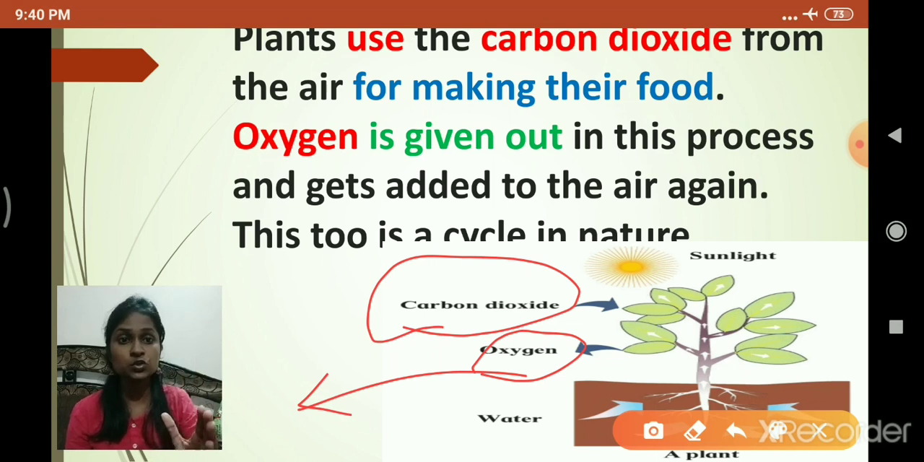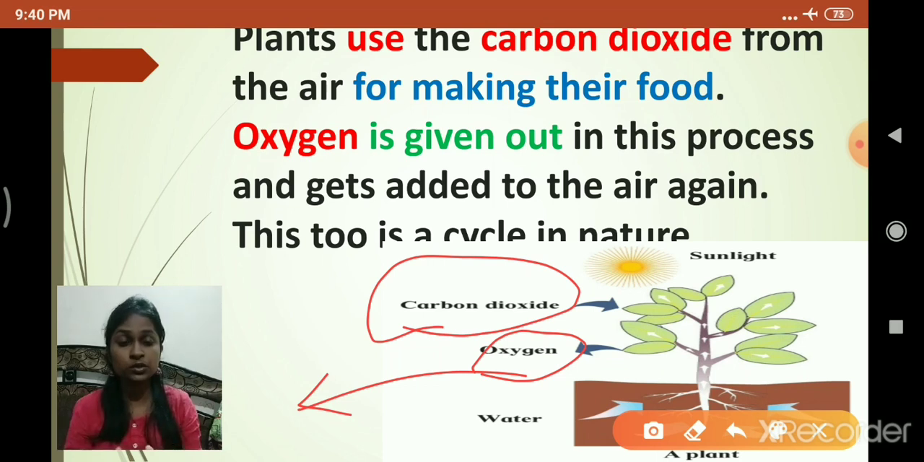This process, students, we call it what? Photosynthesis. So what is the meaning of photosynthesis basically? In photosynthesis, plants use carbon dioxide from the air to make their food, and during this process the oxygen is given out. What is given out? Oxygen. So oxygen is given out during photosynthesis and carbon dioxide is taken in during photosynthesis.